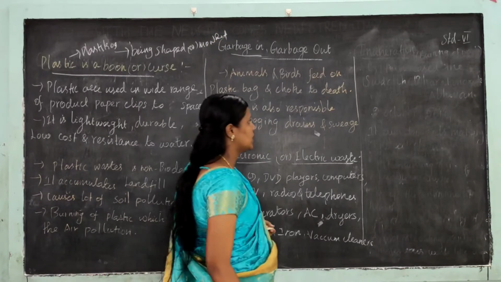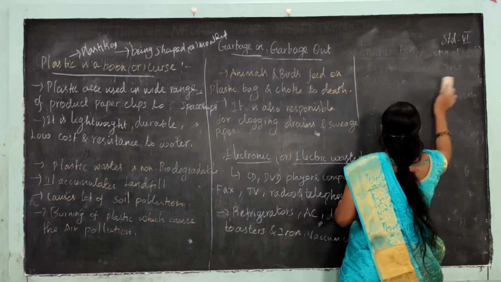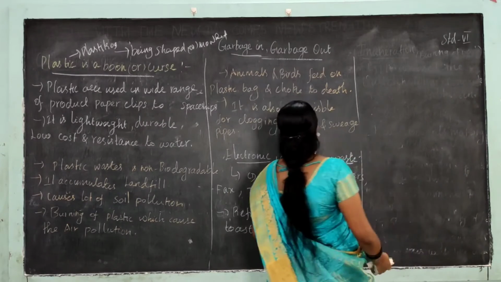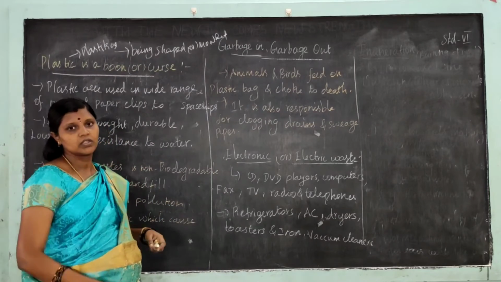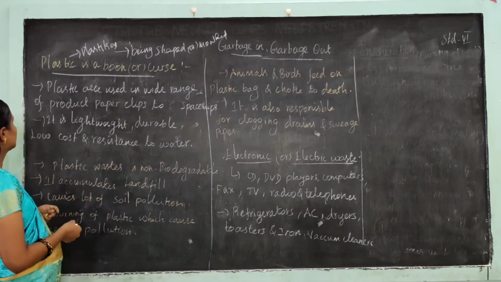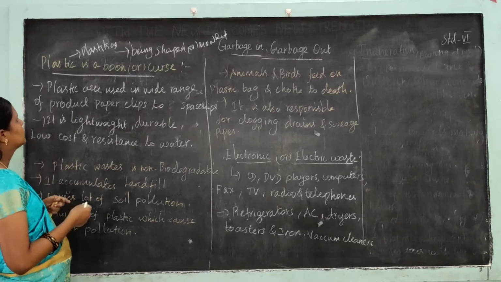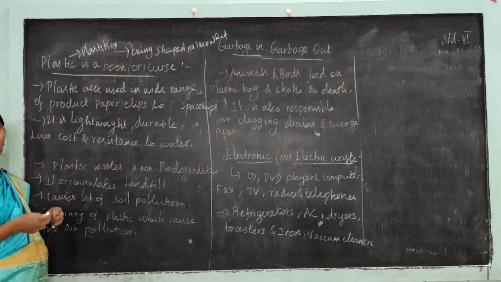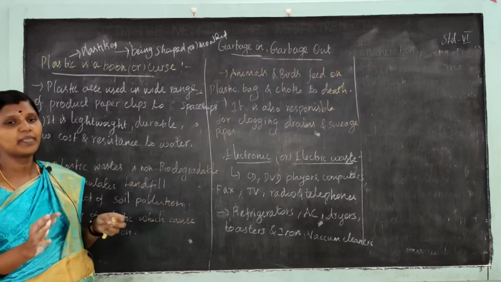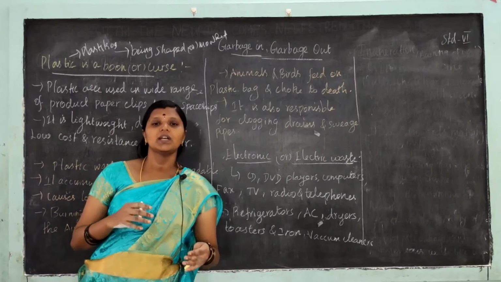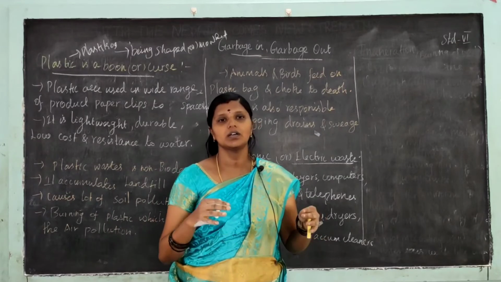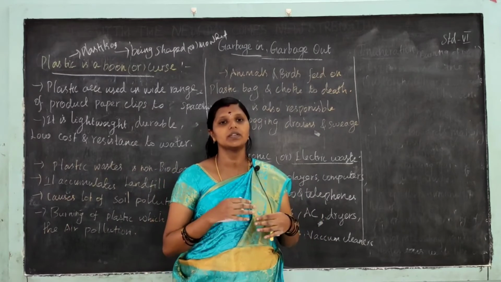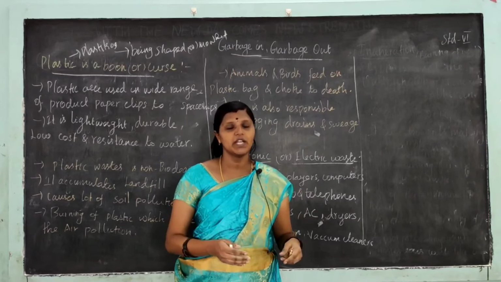Okay, being shaped or molded. So plastic is derived from the Greek word plastikos, which means being shaped or molded. Plastic is made up of petroleum. Nowadays, most of the things we use in our daily life are made up of plastic.